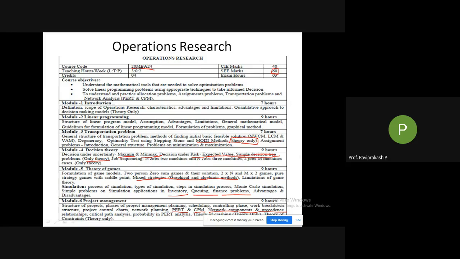So as a project manager, you need to know which work will take how much amount of time, how many people I need to invest, how much is the budget given to me, and how much I need to allocate where. So all these things come under project management. Just as an example I give you, you can take works A, B, C, D, E, F, G, H that need to be done to finish this particular project. So what is the maximum time duration I need to complete this?